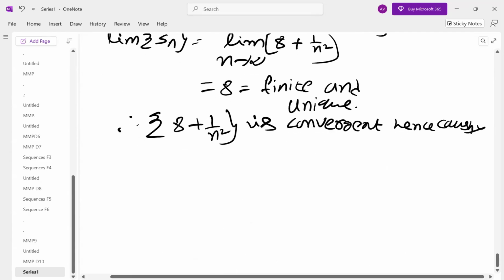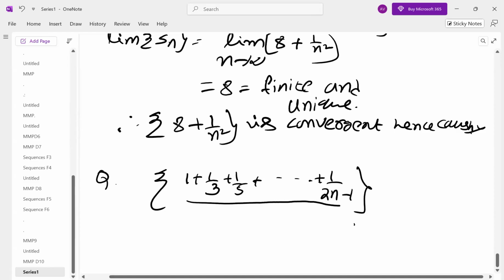So like this, sometimes you may be given a question like 1 plus 1 by 3 plus 1 by 5 up to 1 by (2n minus 1), all divided by n. This is the sequence.